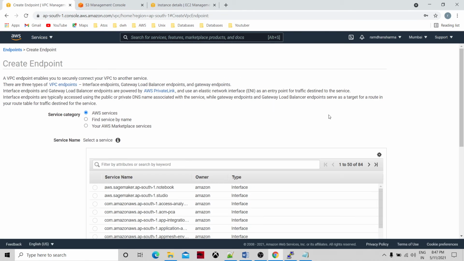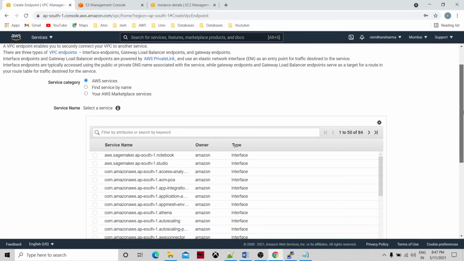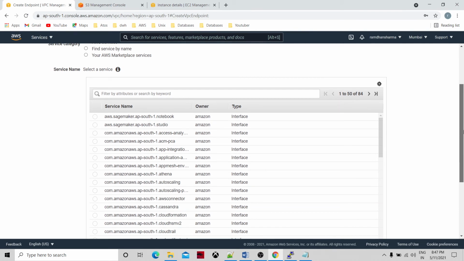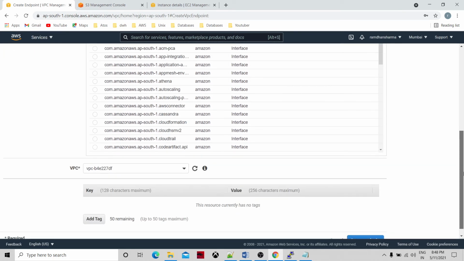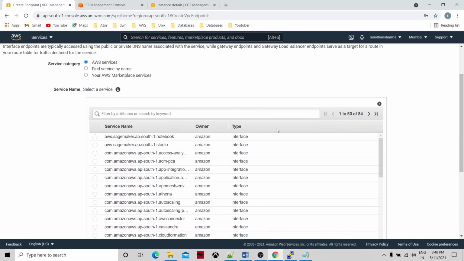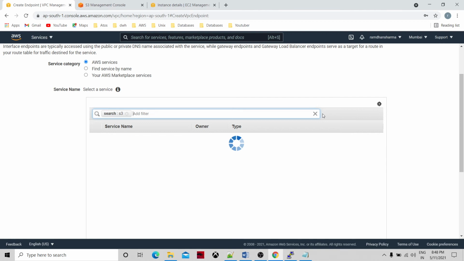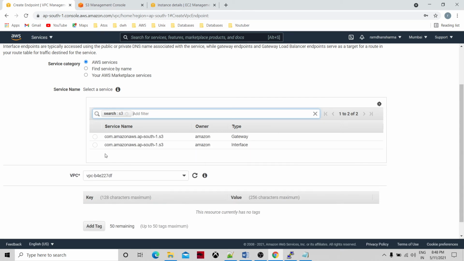Let's click on endpoint. So we have AWS service. What we are doing, we will create for S3. So let's search using S3, and we will give com.amazonaws.ap-south-1.s3.